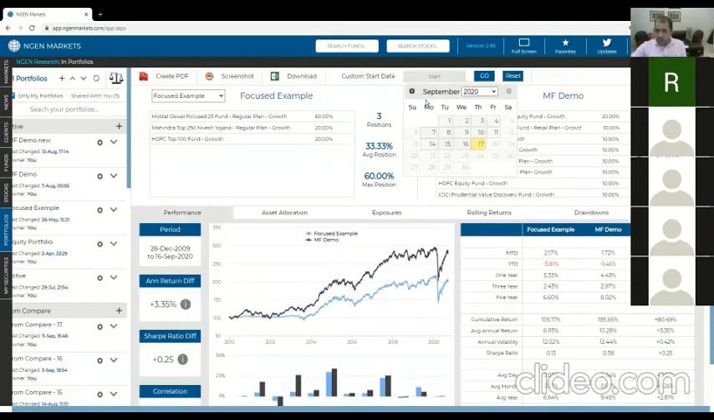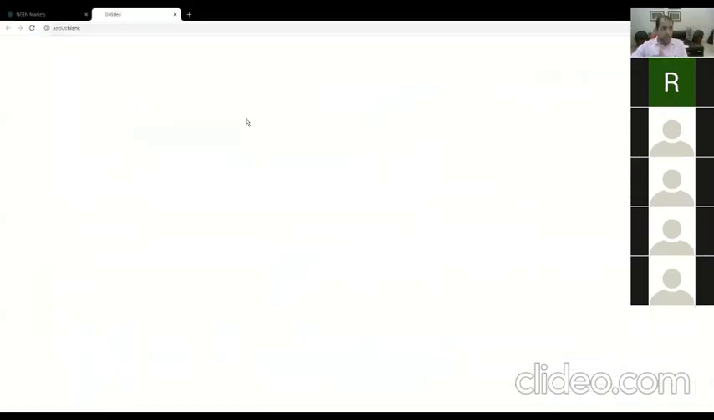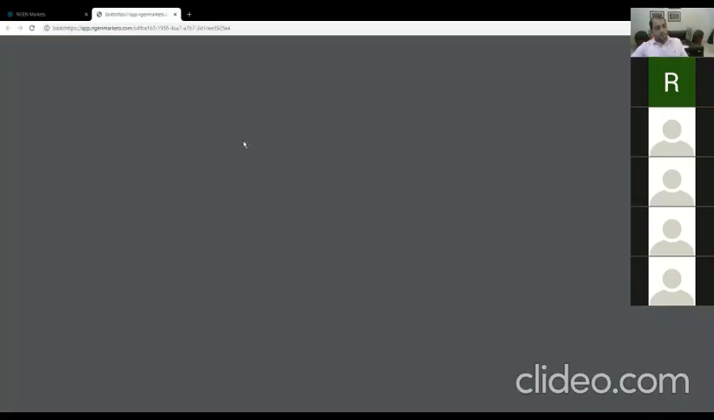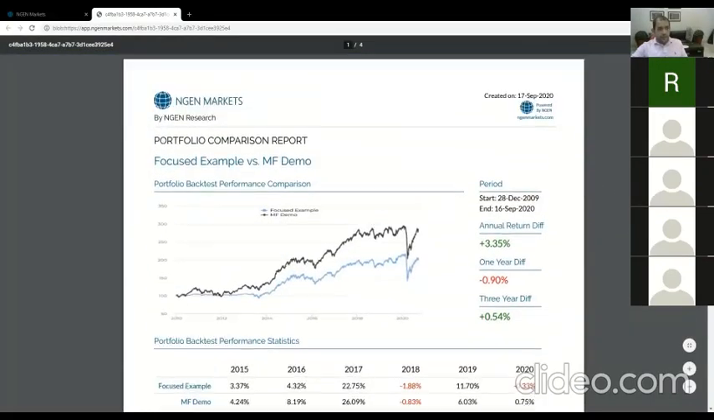You can change the start dates if you want to focus on the last 2 years or 3 years or 5 years, etc. You can take a PDF report out of this comparison. That's a 4-page report. I'll quickly show you that report. And here, again, co-branding.